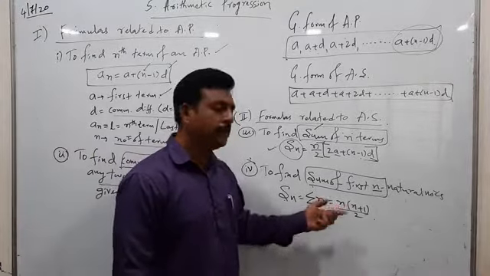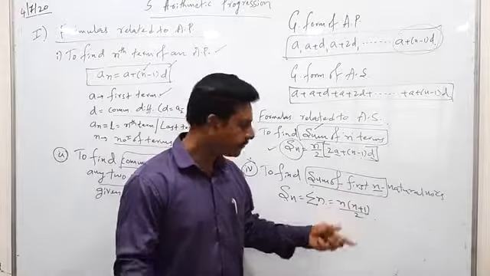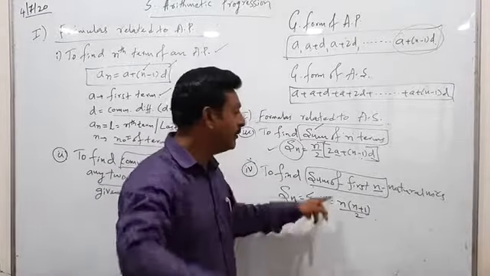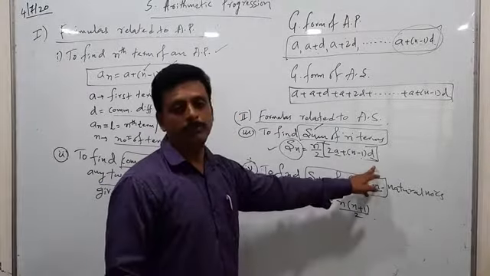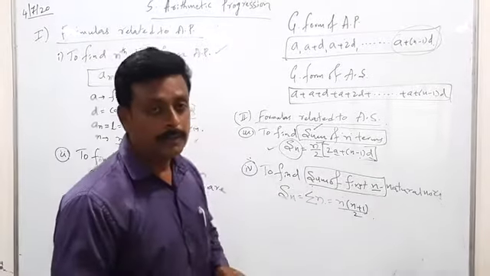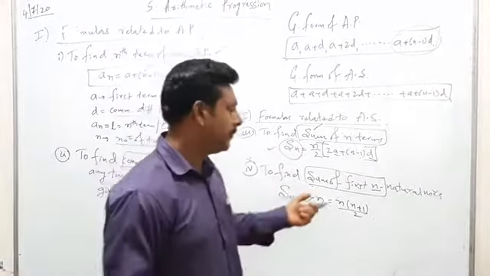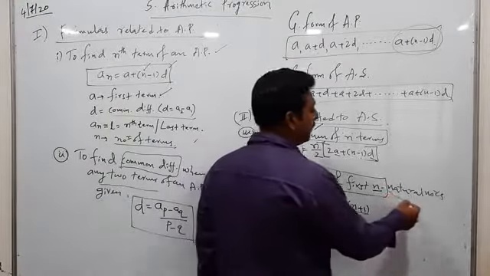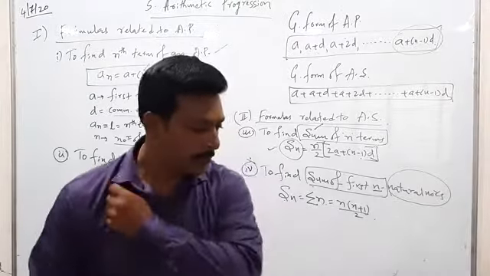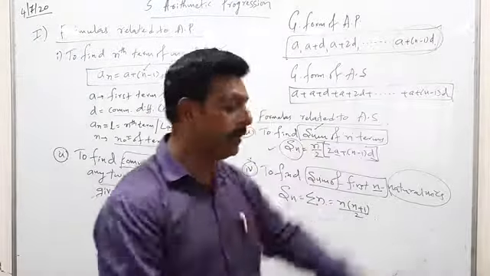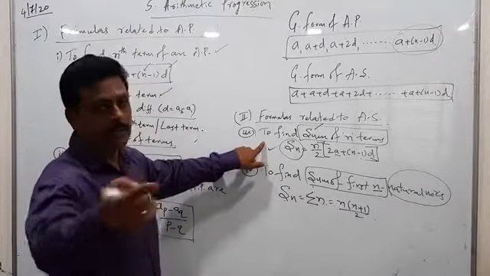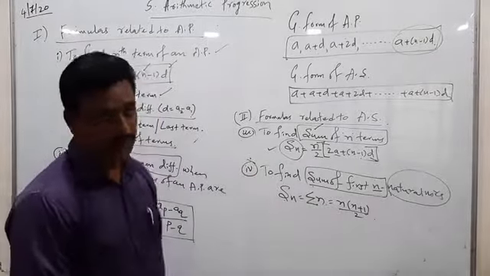What is n? Number of terms. That much only. This is the formula. In this you are not using the d value. Only the n value is used and you find the sum of n terms. But the point to be noted is, for which numbers do you apply this formula? If the given numbers are consecutive natural numbers, then only apply this formula. Otherwise, the master key formula is formula number 3.